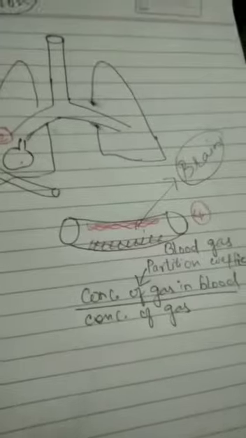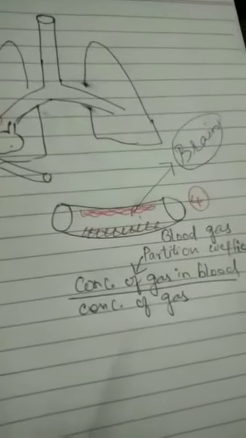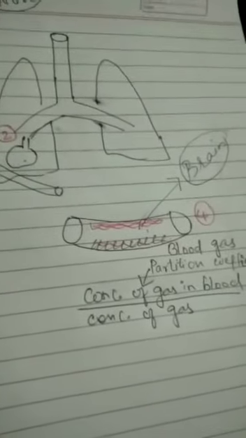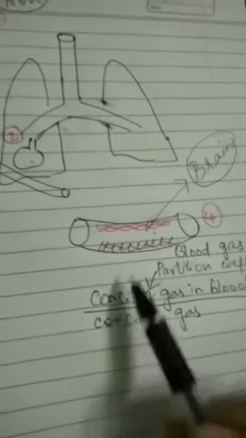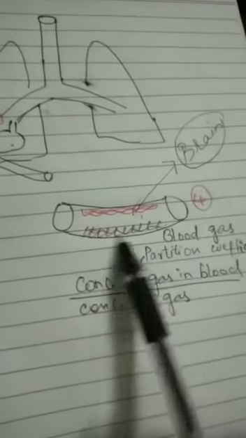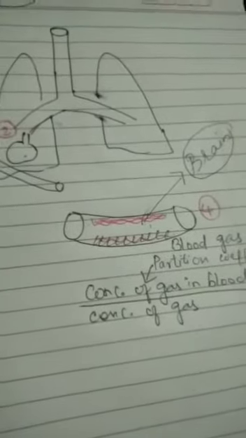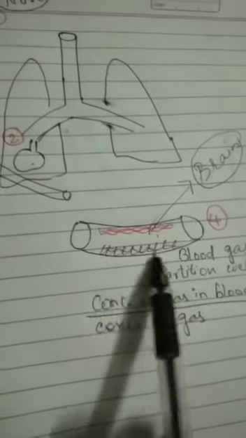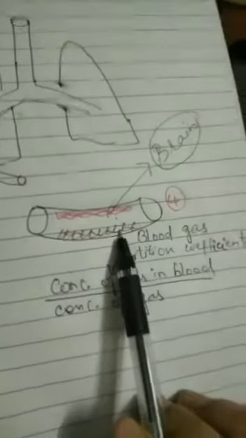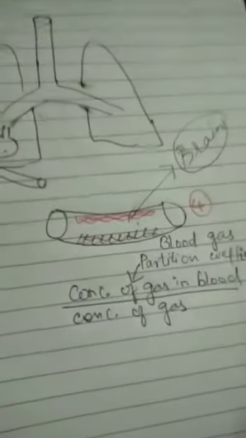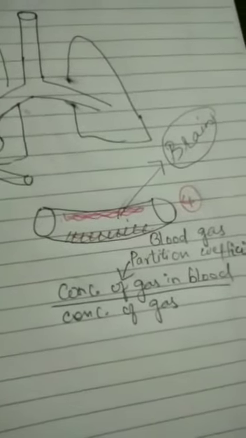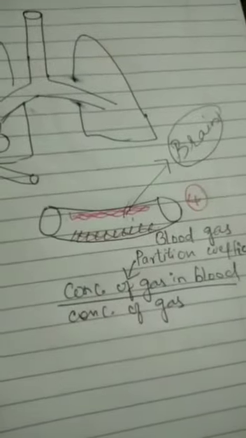Any inhalational anesthetic drug which has poor solubility in the blood will produce faster action as compared to a drug with good blood solubility. Any inhalational anesthetic with good solubility in the blood will produce very late action. Why? Because it needs to get dissolved completely in the blood until it is completely saturated, and after getting saturated, the extra gaseous form that is available will then go and produce the action. So it will take more time. So it mainly tells about the duration, isn't it?